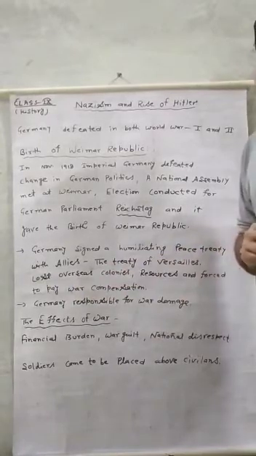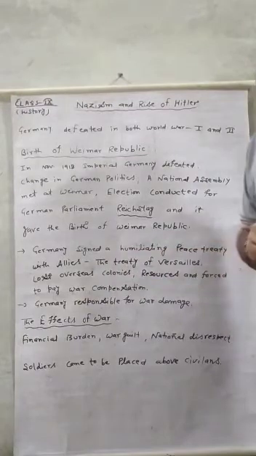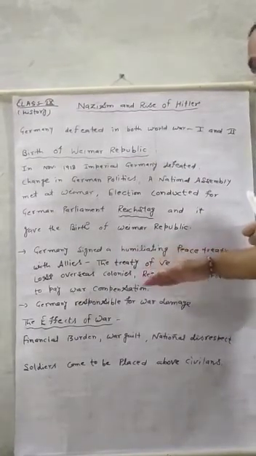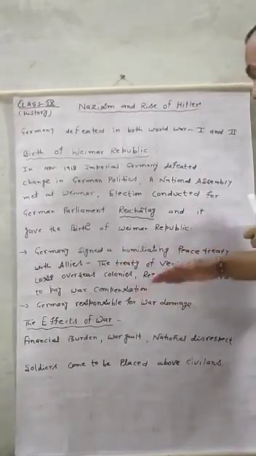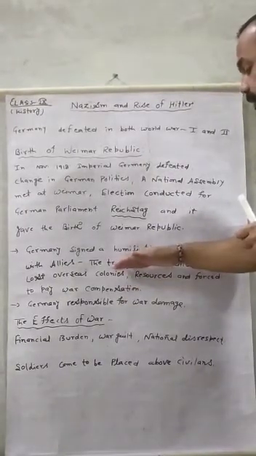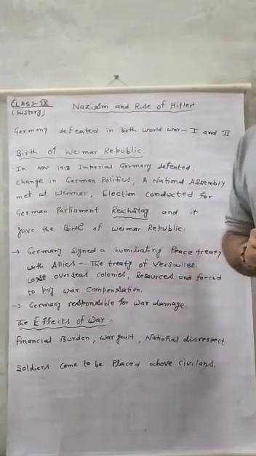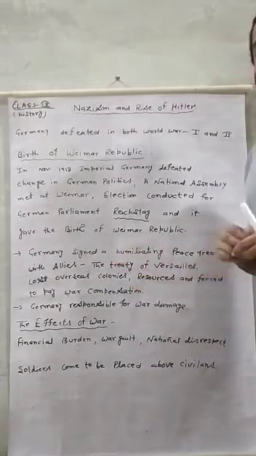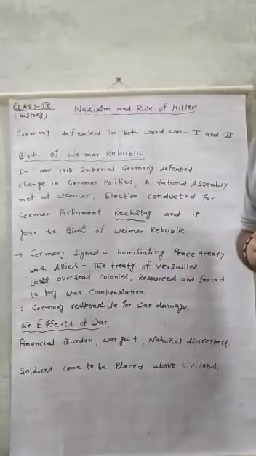Germany was also told that all the expenses of the war were to be paid by Germany to the Allies. The treaty also said that Germany was responsible for all the war damage. It was a type of humiliation, a disrespect of a nation, and that nation was Germany.